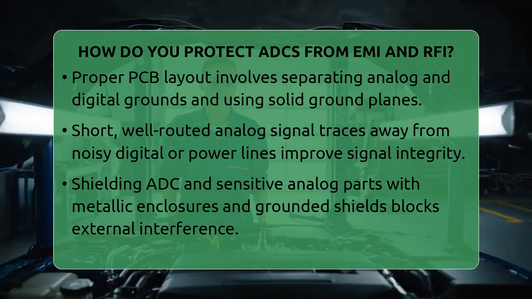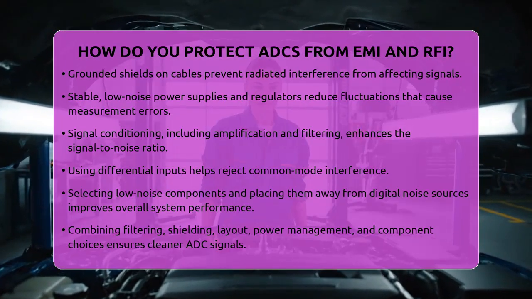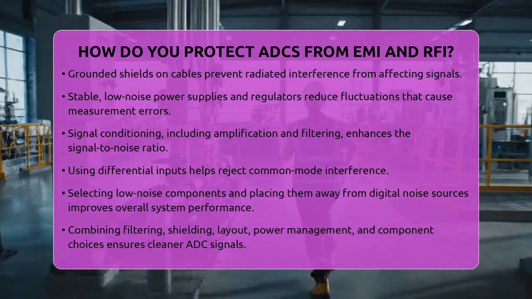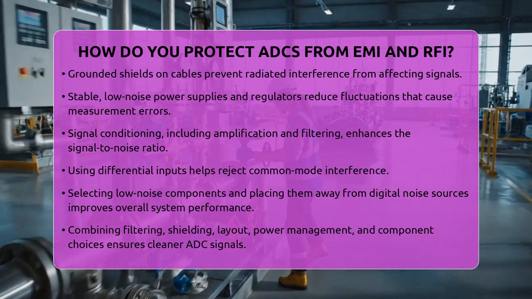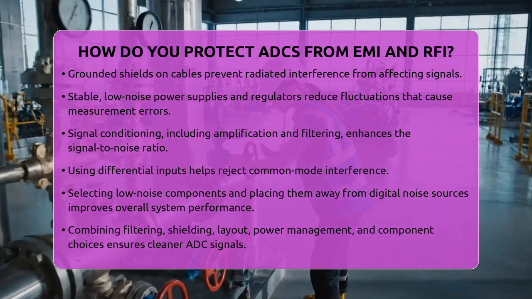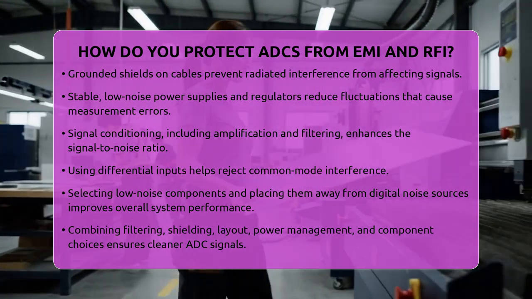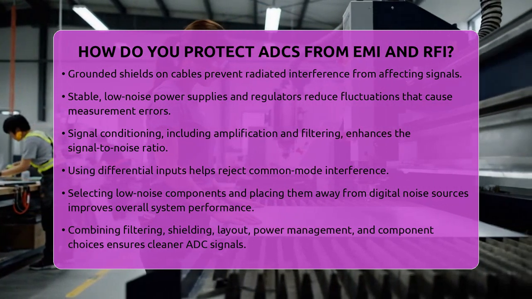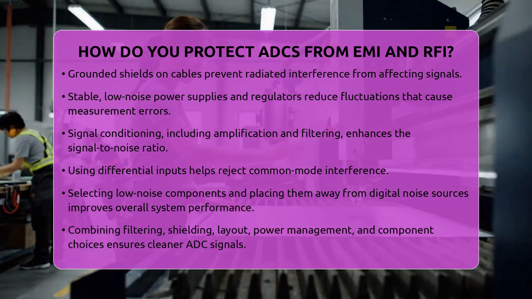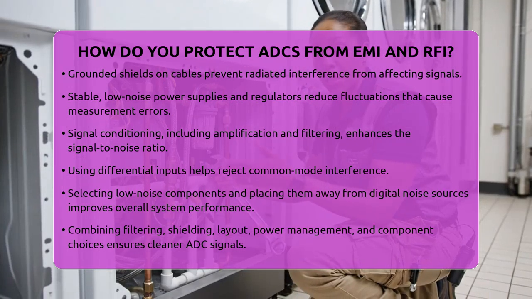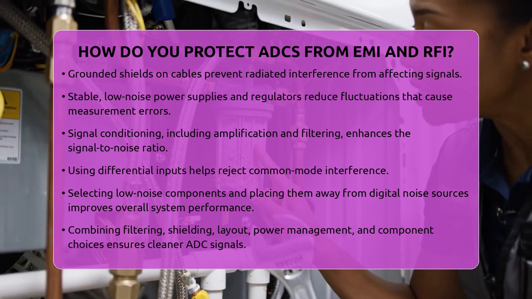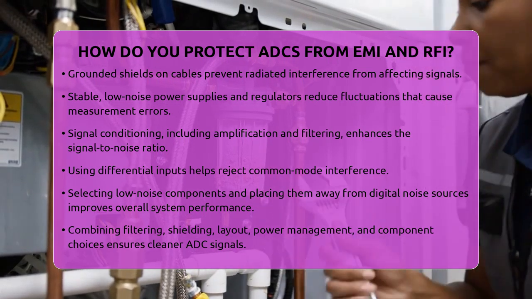Signal conditioning can improve the situation further. Amplify and filter the analog input signal before it reaches the ADC. This process boosts the signal-to-noise ratio and helps reject out-of-band noise. Using differential inputs can also help by rejecting common mode interference, which is interference that appears equally on both input lines.